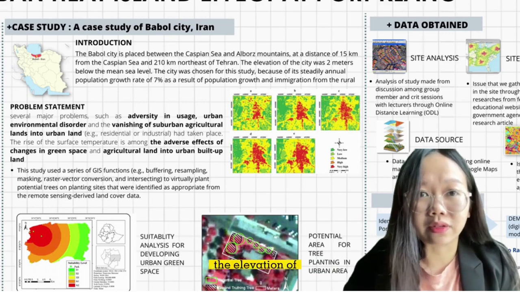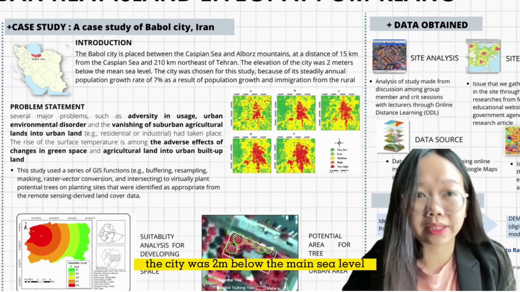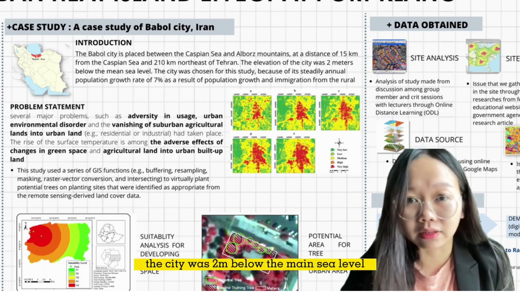The elevation of the city is 2 meters below mean sea level.